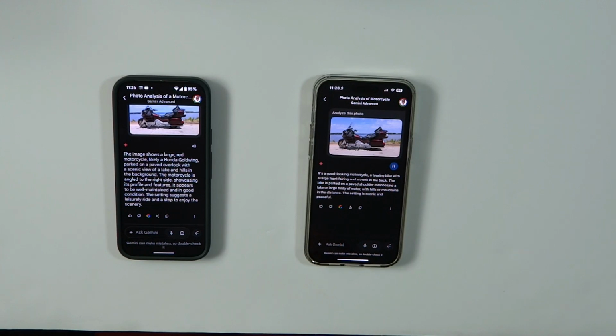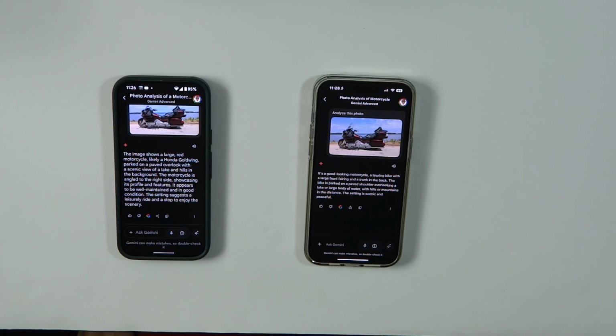The bike is parked on a paved shoulder overlooking a lake or large body of water, with hills or mountains in the distance. The setting is scenic and peaceful. So, quite a different result. They both gave some good information, but the Pixel gave much more detailed information.